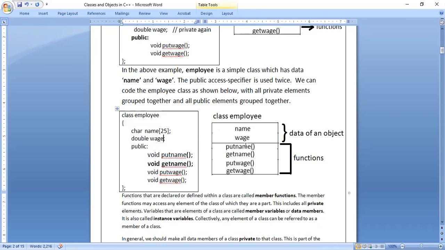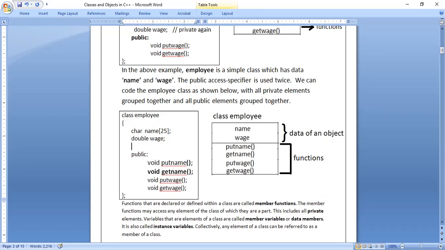See, for example, for wage, I have not used it like this, correct? Opening parenthesis, closing parenthesis, I have not used. That is a data. For data, you should not use that. And if it is an array, you have to use square brackets. So name is an array, so you have to use square brackets, and you have to mention the size. How many characters should the name be? Maximum 25 characters long. So if you are using an array, use brackets. Otherwise, no need of using any brackets. Okay. This is the data. For example, if I use one more data, say age is the data, here you should not use opening parenthesis, closing parenthesis, nothing.